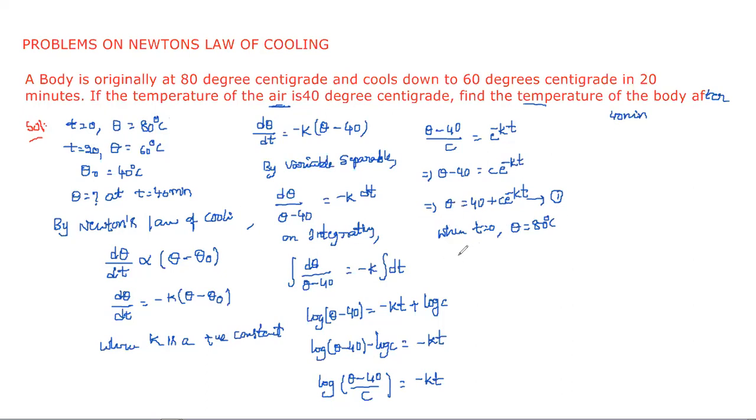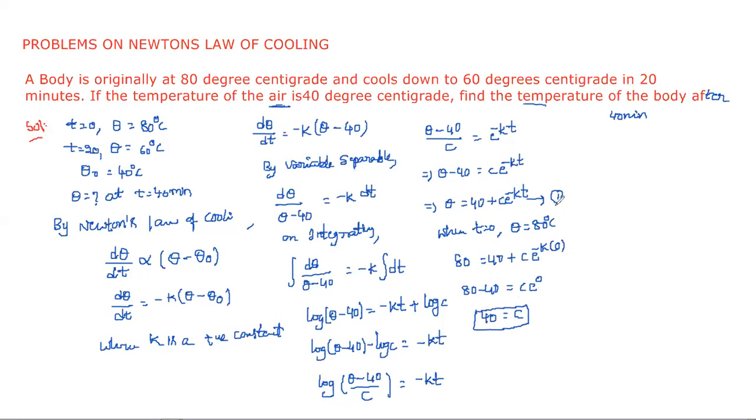So 80 is equal to 40 plus c into e power minus k into 0. Take this 40 to this side: 80 minus 40 is equal to c into e power 0. 80 minus 40 is 40, and anything power 0 is 1. So c into 1 is c. So c is equal to 40.